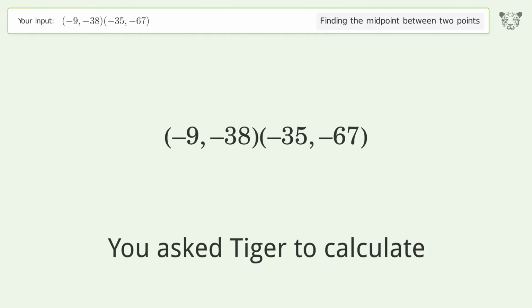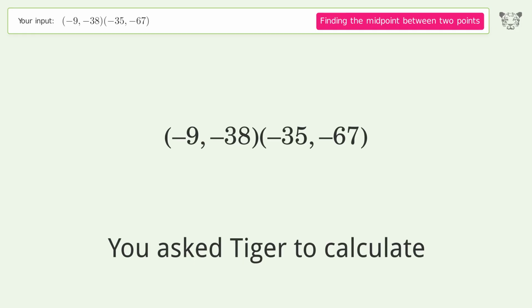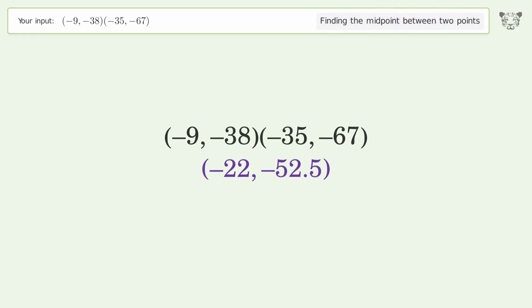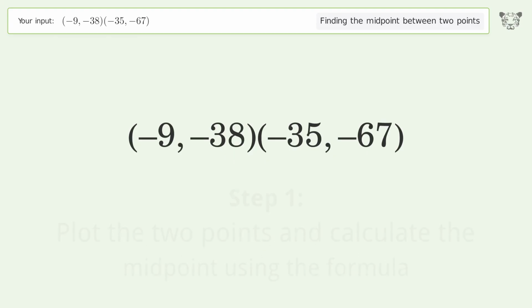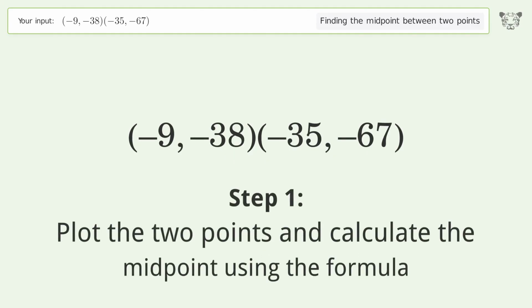You ask Tiger to calculate. This deals with finding the midpoint between 2 points. The midpoint between the 2 points is -22, -52.5. Let's solve it step by step. Plot the 2 points and calculate the midpoint using the formula.